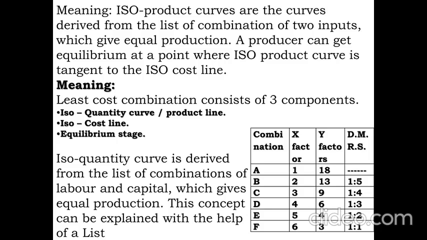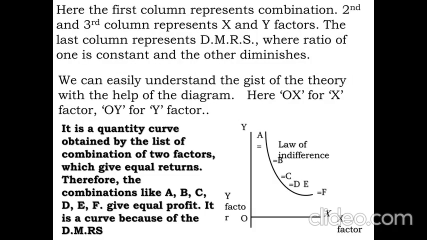Why is it DMRS? Because in the combination A case, the quantity of Y is more, whereas the quantity of X is less. In the F case, the X value is taken more, whereas the Y value is taken less. Here, between A and F, it is diminishing from left to right. It diminishes at the rate of the diminishing marginal rate of substitution. The substitution rate is diminishing from left to right.